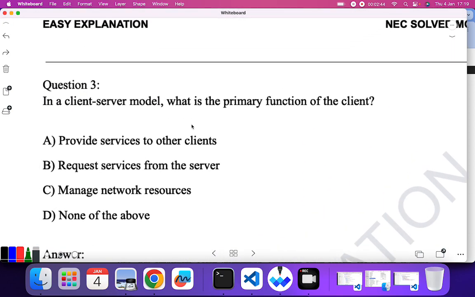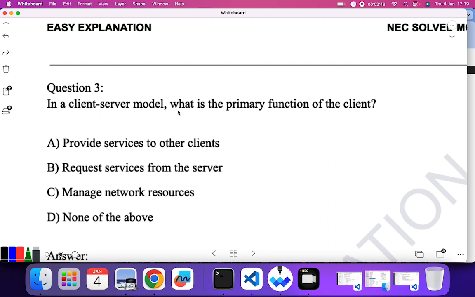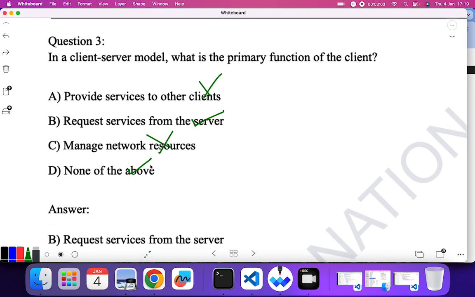The third question is, in client server model, what is the primary function of the client? Provide service to other clients? No. Request service from the server? Yes. As I told you in the first MCQ, the primary function of the client is to always request service from the server. Manage network resources? No. None of the above? No. So B is the correct answer.